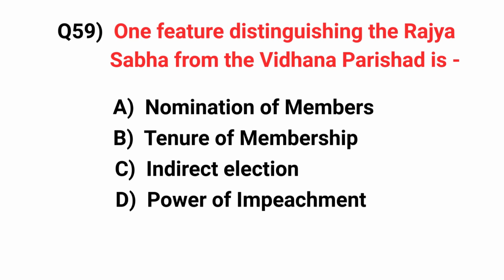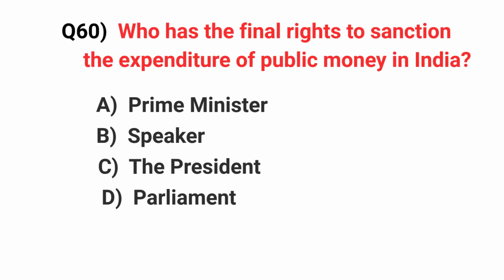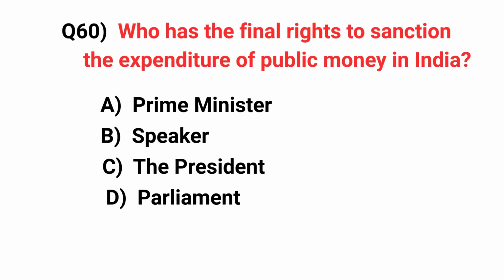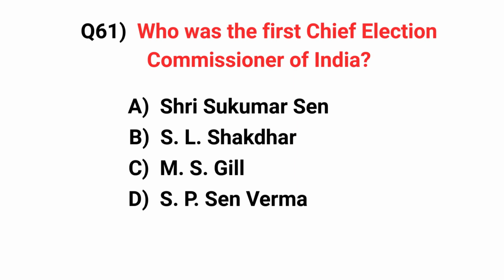One feature distinguishing the Rajya Sabha from the Vidhan Parishad is. Answer: power of impeachment. Who has the final right to sanction the expenditure of public money in India? Answer: the President. Who was the first Chief Election Commissioner of India? Answer: Sri Sukumar Sen.